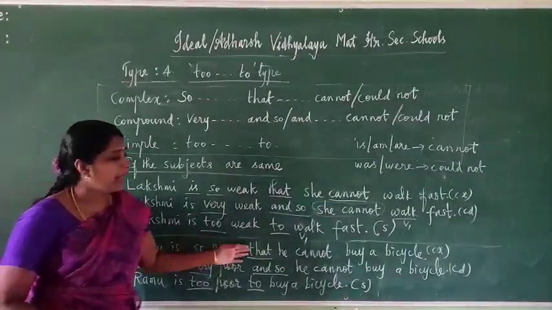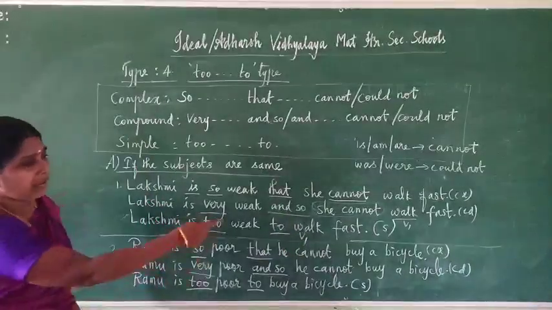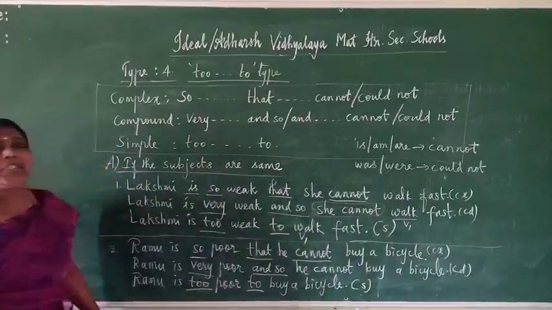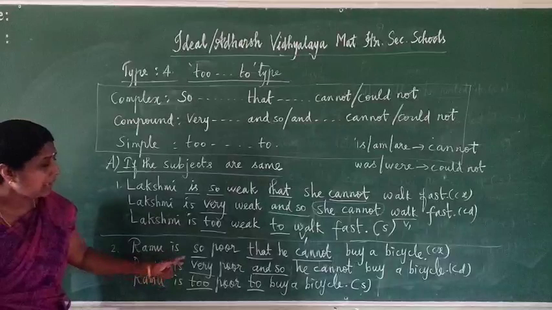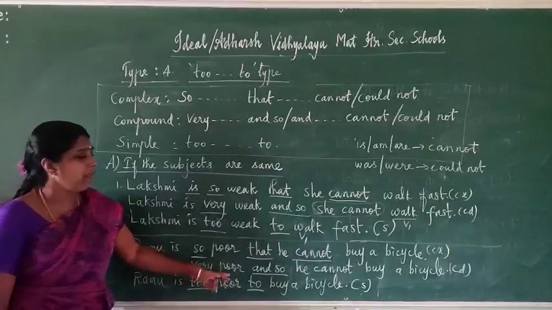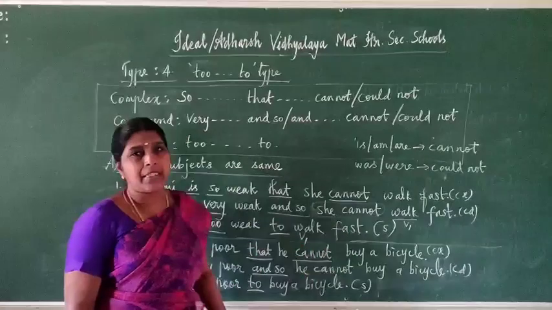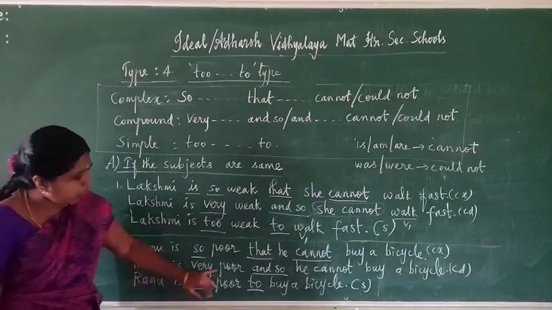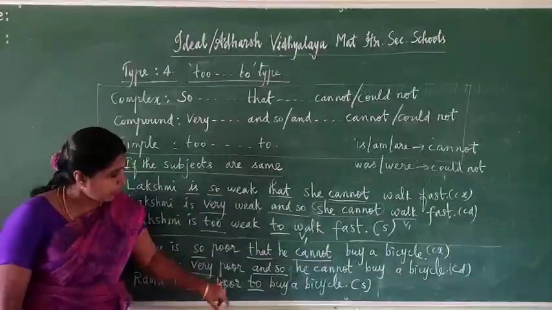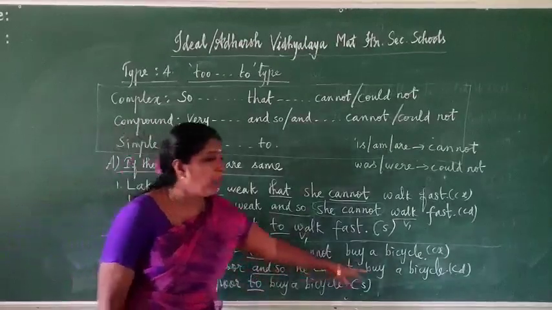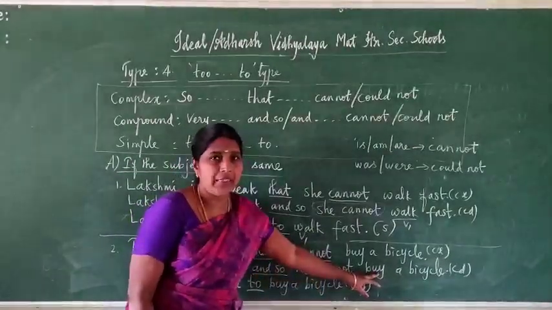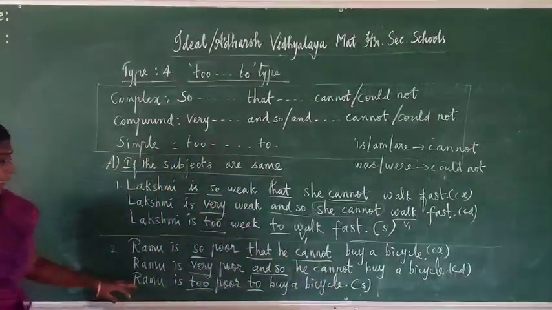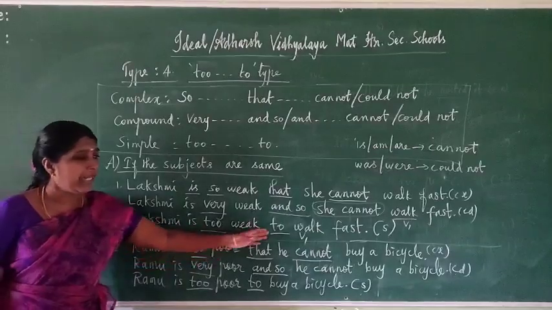We have to see another example. Ramu is so poor that he cannot buy a bicycle. Complex, because of so, that, present cannot. So this is in complex. We have to change it to compound sentence. Ramu is, instead of so write down very, poor, and so he cannot buy a bicycle. Instead of that, write down and so. For simple sentence: Ramu is too poor, adjective word poor, too. Afterwards write down verb 1. Here after not, verb 1, present: to buy a bicycle. This is in simple.